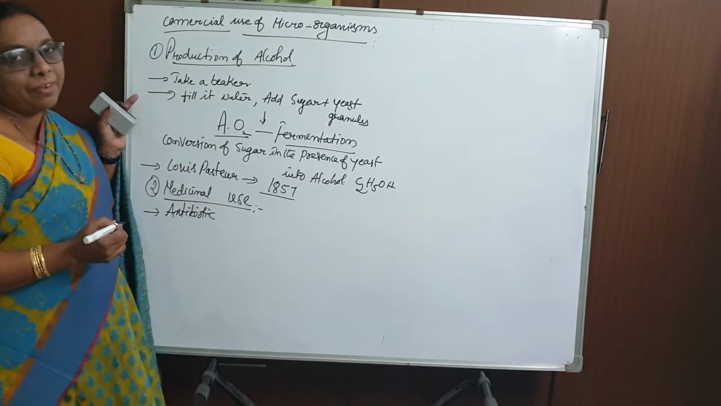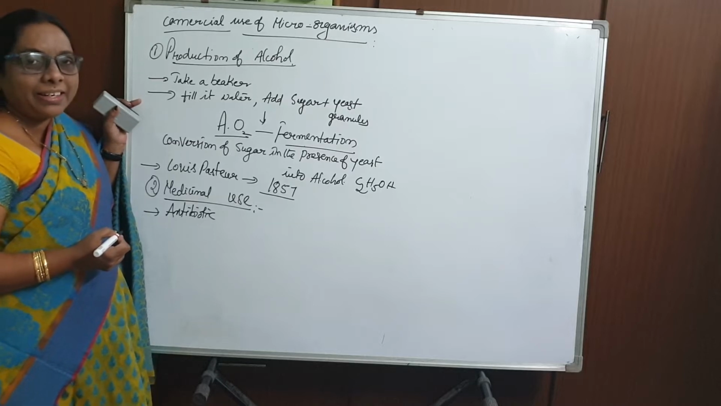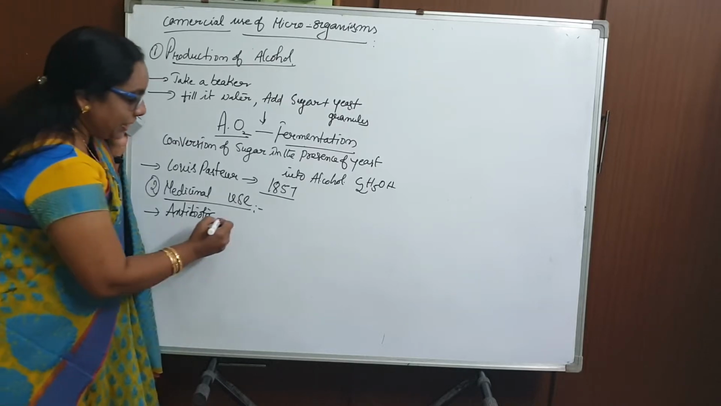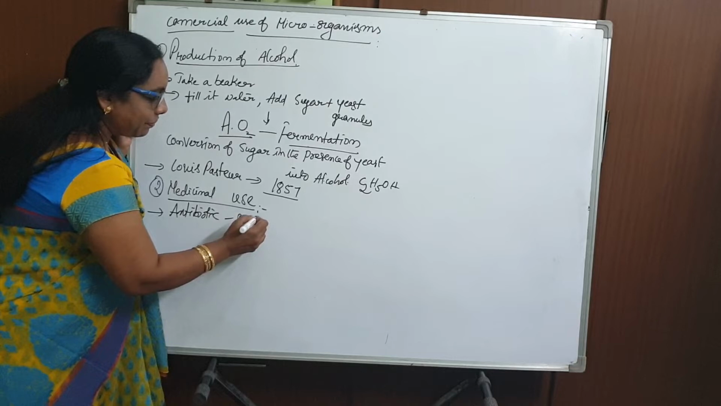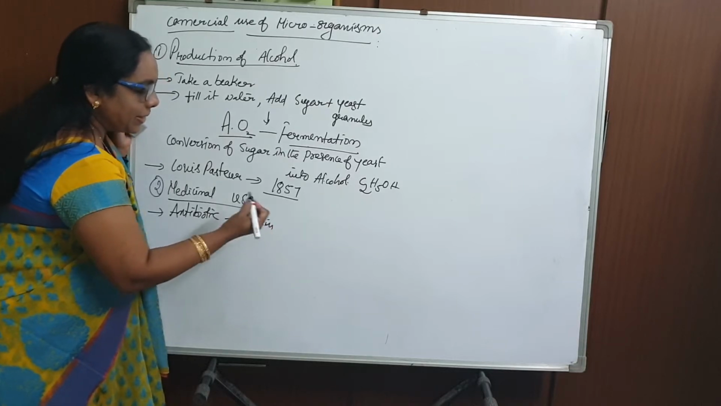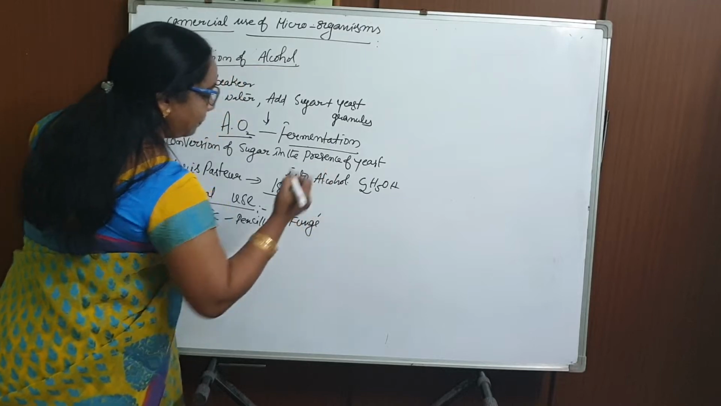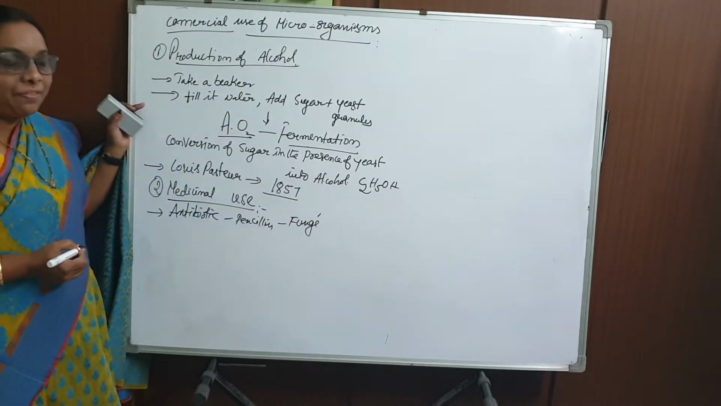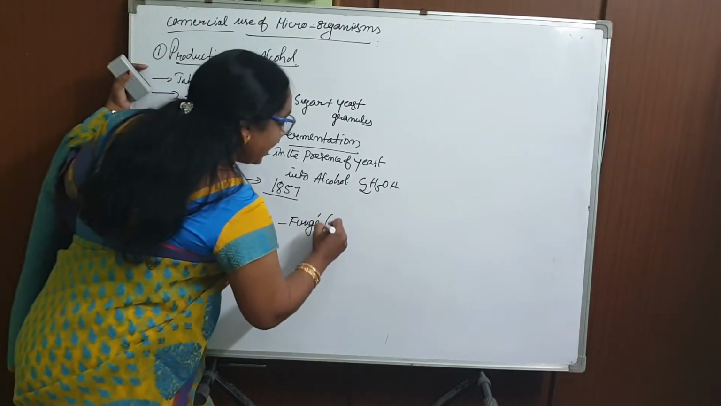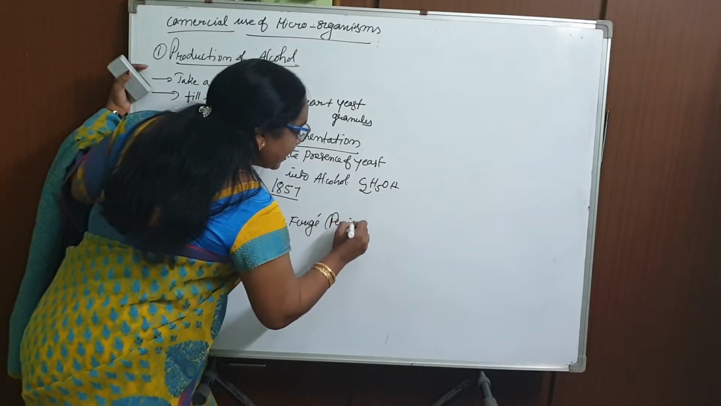Can anyone name a few antibiotics? A famous antibiotic that you all know is penicillin. Antibiotics like penicillin we obtain from a fungus. Now, what is the scientific name of this fungus? It is Penicillium notatum.